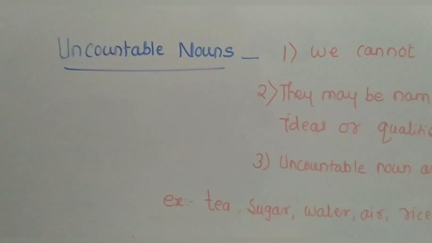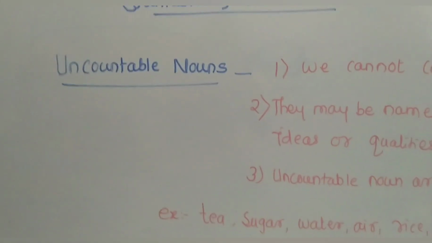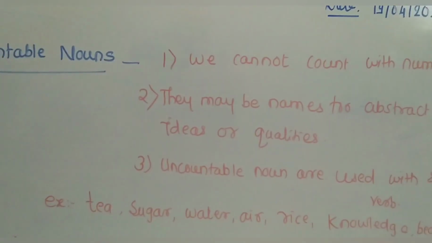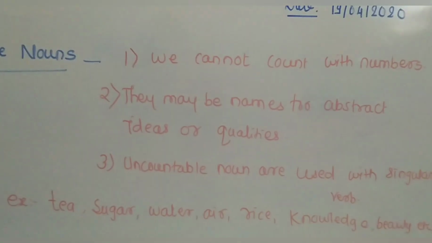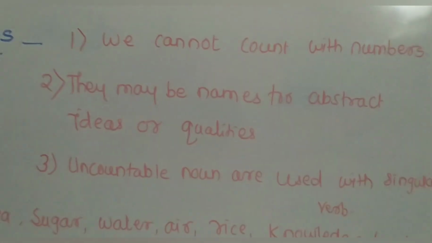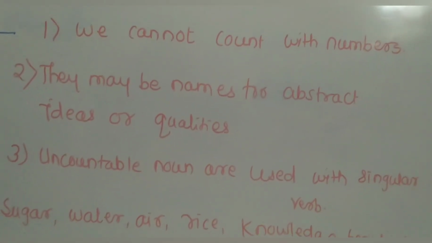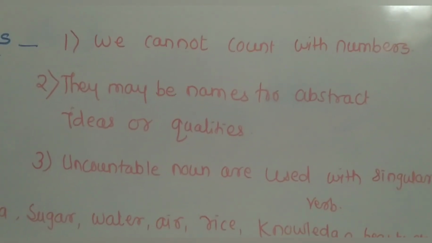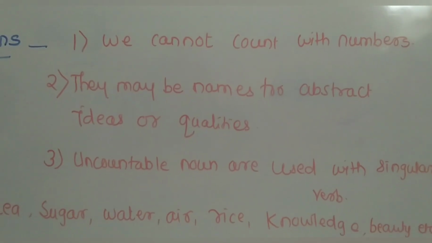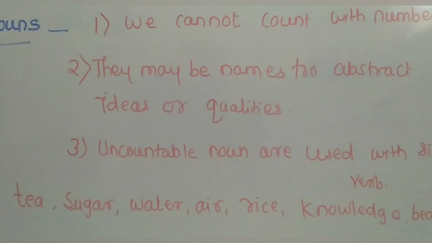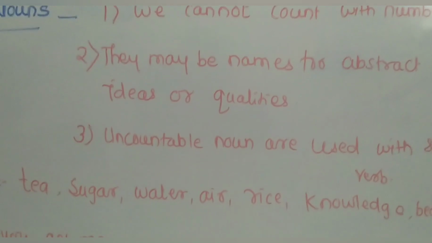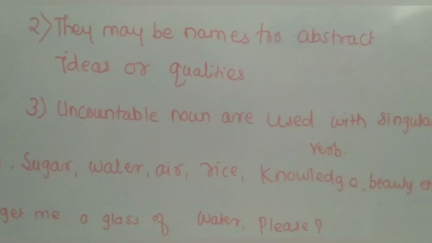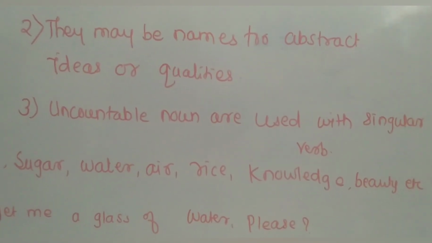Now the second kind of noun is uncountable noun. So how to use uncountable nouns? What are the uses of uncountable nouns? The first one is we cannot count them with numbers, like 1, 2, 3, 4. The second one is they may be names of abstract ideas or qualities. An abstract noun is like an abstract idea and indicates qualities. Then next, uncountable nouns are used with singular verbs.